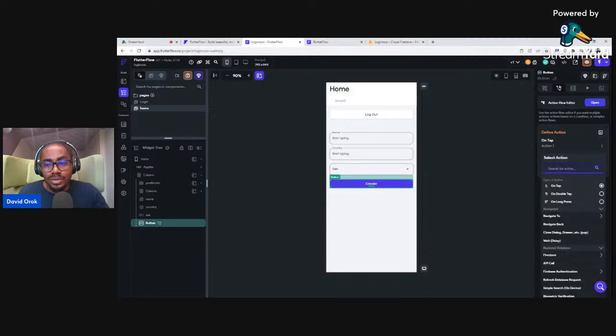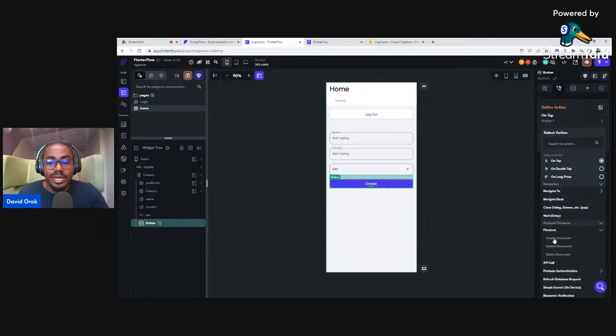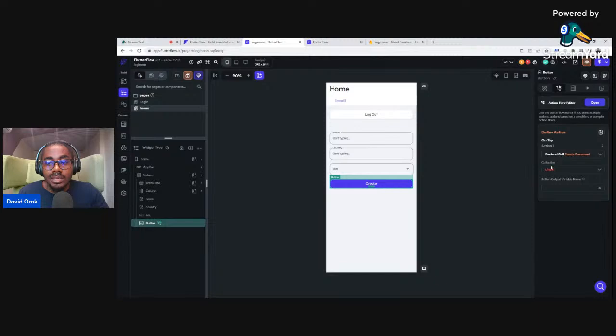Now, what action do I want to add? I want to add an action that is done under Firestore. So I'll click on Firestore, and then you see here we have create document. So basically, all the things that you need, the CRUD is here. So there's create, there's update, there's delete, there's read. Read is backend query. I will show you that immediately after this. So we will click on create document. And then it will ask us, what collection do you want to store? Like, do you want to create this document inside? What exactly is the document?